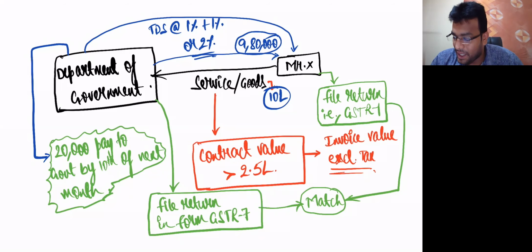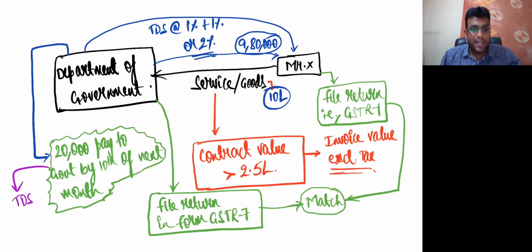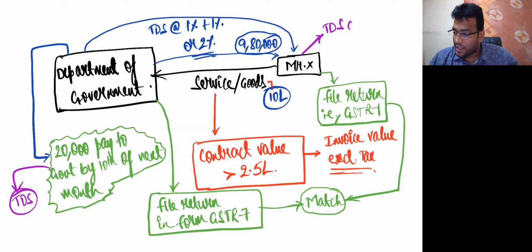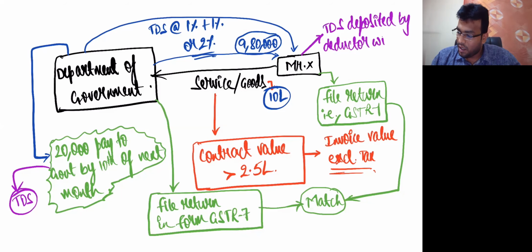Come on, please listen. So what's happening here is that this 20,000 is paid to government, no sir? This 20,000 is paid to government or not? Speak out. This 20,000, whatever they paid to government, is nothing but TDS. Now, for X, what will happen is that TDS deposited by deductor will reflect in electronic cash ledger. TDS deposited by whom, my dear friends? Deductor.